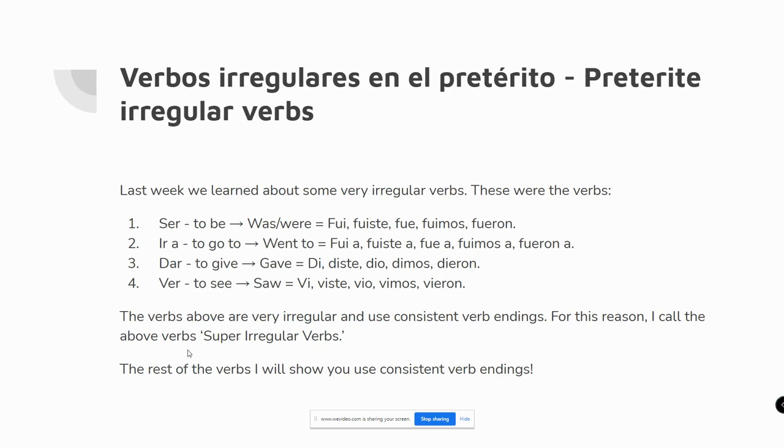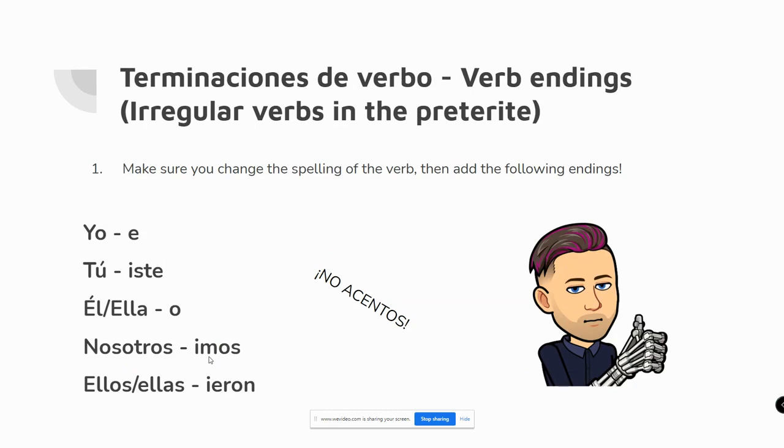I would consider these super irregular verbs in comparison to what we're going to learn for the next few weeks in terms of verb endings. From here on out, the verbs I'm going to teach you are going to end in these endings: iste, o, imos, and ieron. They will not have accents. I'm going to be reiterating this throughout the next few weeks that irregular verbs in the preterite tense do not have accents. So we got to make sure we leave those off.